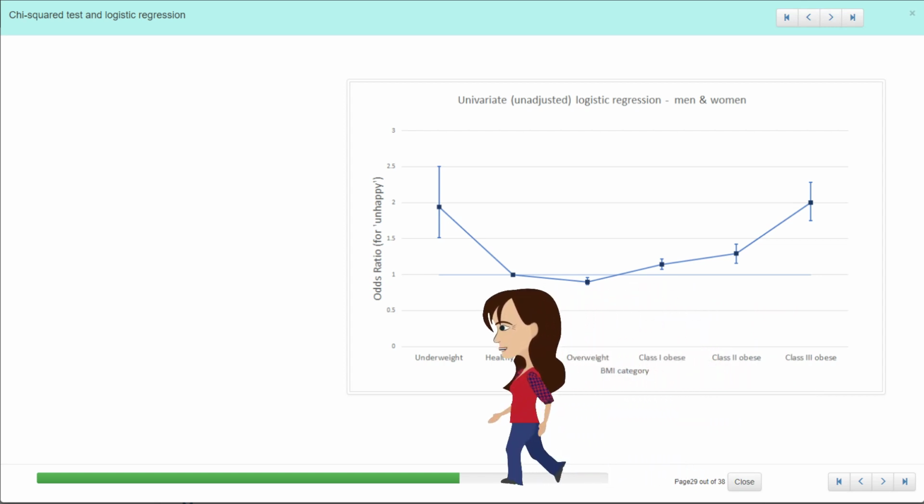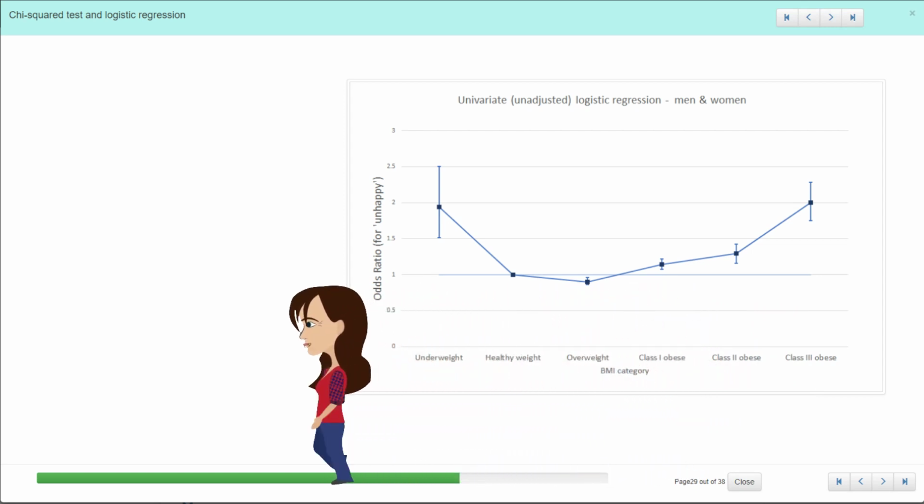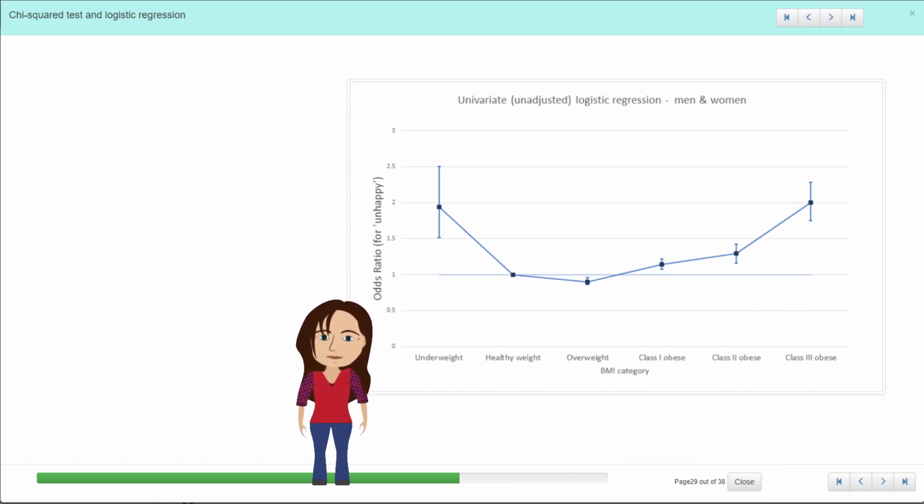So sometimes what you get instead of a table is you get a nice picture showing you what you're looking at. And in this case, we're comparing everything with an odds ratio of 1. And the healthy weight people don't have a confidence interval because they're the reference category. If the confidence interval doesn't touch 1, then the results will be significant.